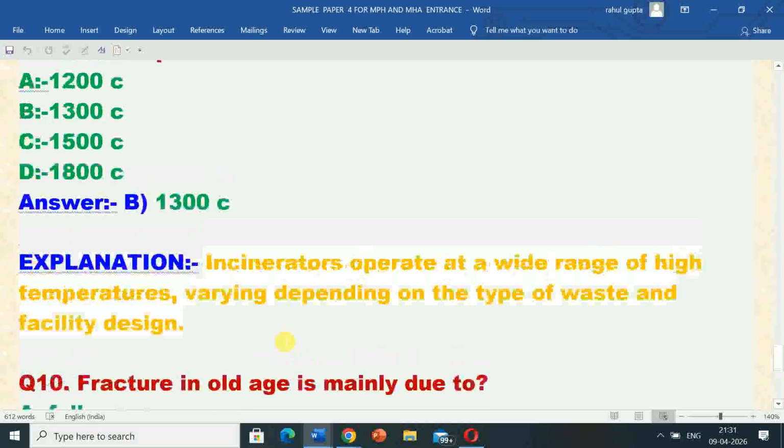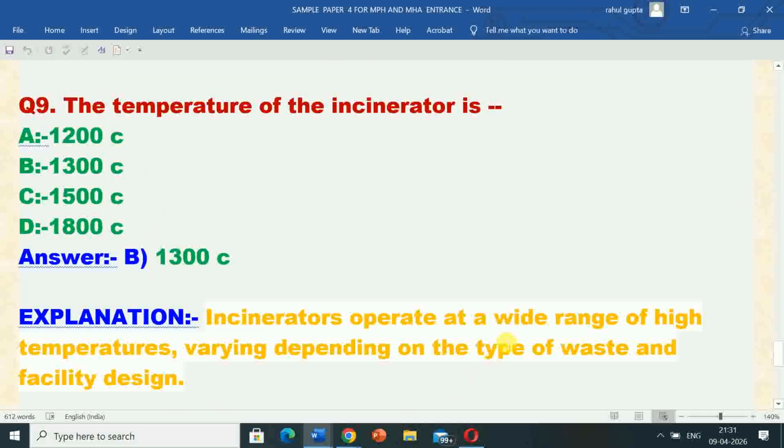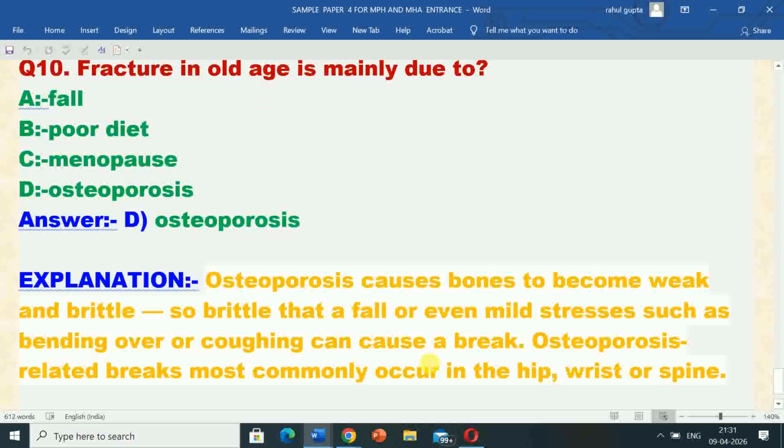Its explanation is incinerators operate at a wide range of high temperatures varying depending on the type of waste and facility design. Question number 10: fracture in old age is mainly due to. Options are A fall, B poor diet, C menopause, D osteoporosis. So correct answer is option D, osteoporosis. Fracture in old age is mainly due to osteoporosis.